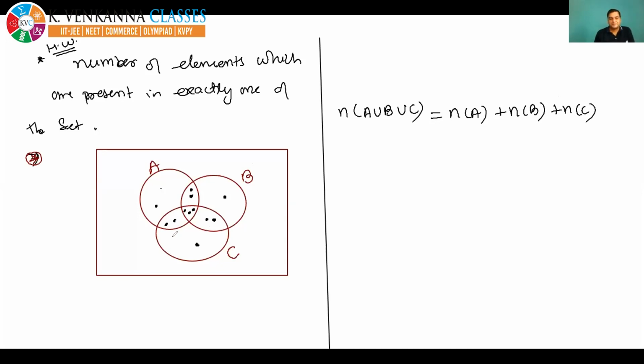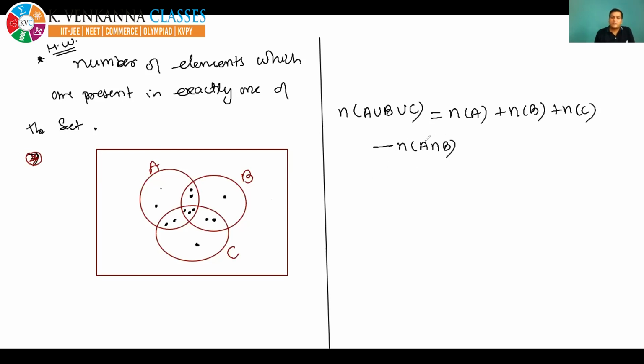Now see, these elements have come 2 times and the innermost elements have come 3 times, but you have to take each and every element once only. So I am going to remove these elements once which have occurred 2 times. So now minus. To remove these elements, I am subtracting n(A intersection B).